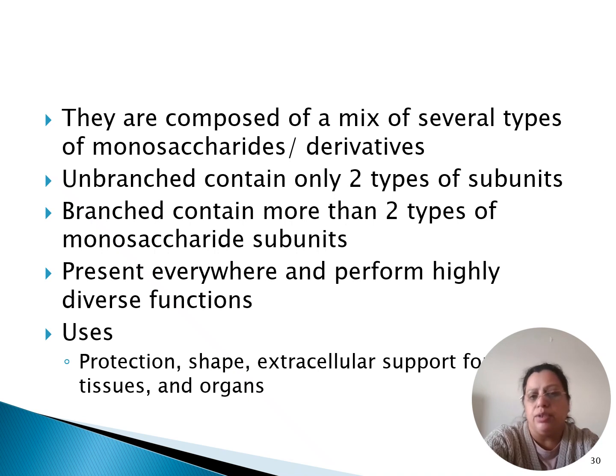Unbranched contain only two types of subunits, whereas the branched contain more than two types of monosaccharide units. They're present everywhere and perform highly diverse functions. The most important ones being maintaining the shape, the extracellular support for the various organs and tissues of the organism.